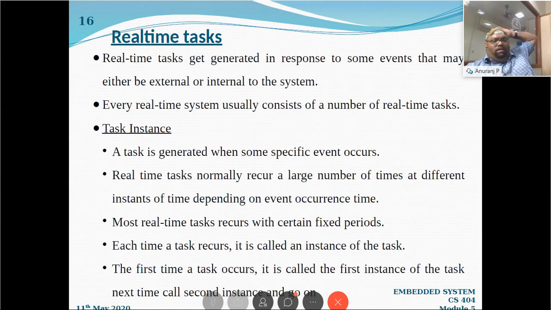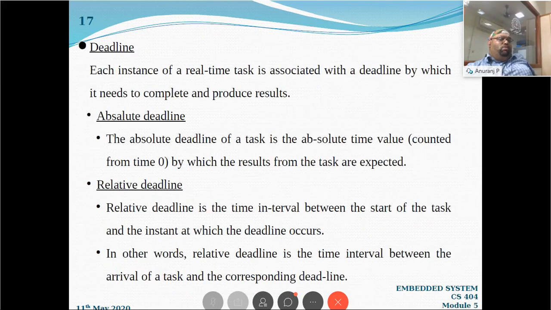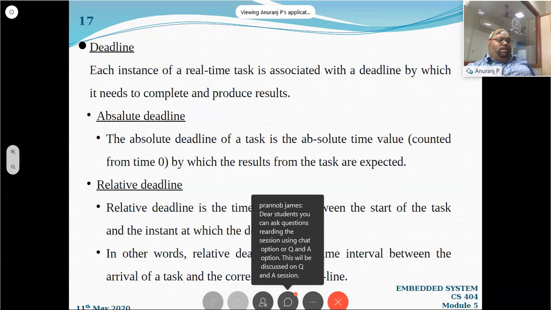So, what we were discussing in the topic: we were discussing what you mean by a real-time task, when a real-time task is going to be considered, what you mean by a task instance, first instance of a task, second instance of a task, and so on. Then we were discussing what a deadline is, what you mean by an absolute deadline and what a relative deadline is.